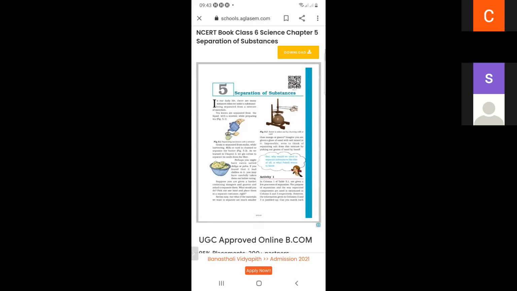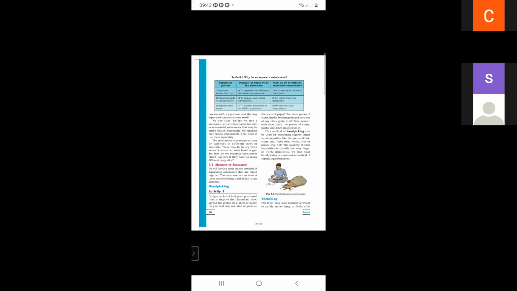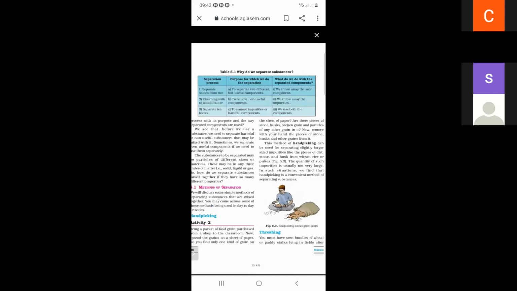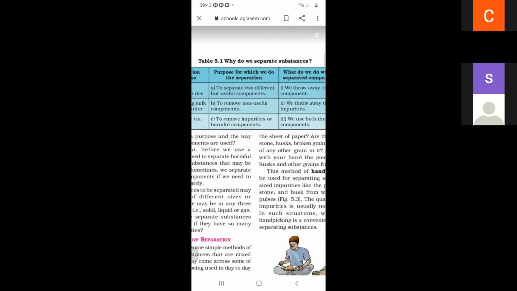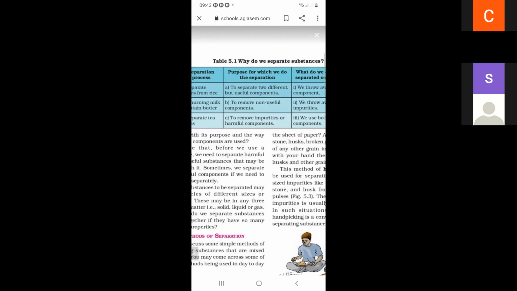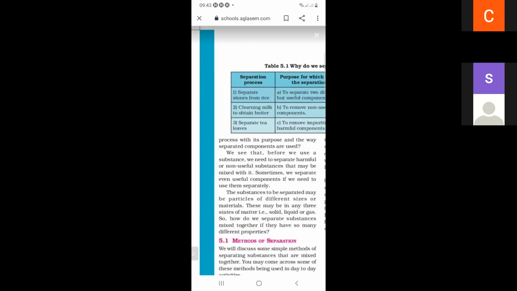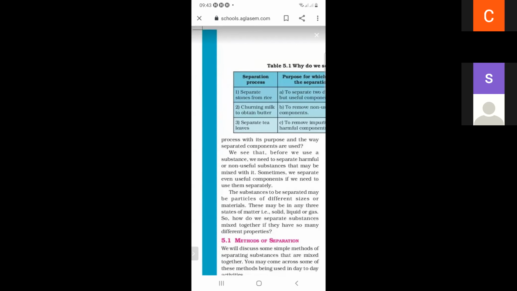What are the substances, and why do we need to separate them? There are three separation processes. First is separating stones from rice.